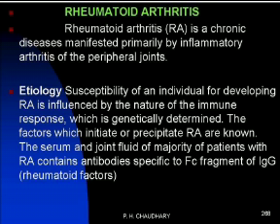Then the etiology of this disease: the development of rheumatoid arthritis is influenced by the nature of the immune response, which is genetically determined. The factors which initiated and precipitated rheumatoid arthritis are unknown. The serum and joint fluid of the majority of patients contain antibodies, especially against the Fc fragment of IgG. That is its etiological factor: antibodies especially against the Fc fragment of IgG. It is called the rheumatoid factor.